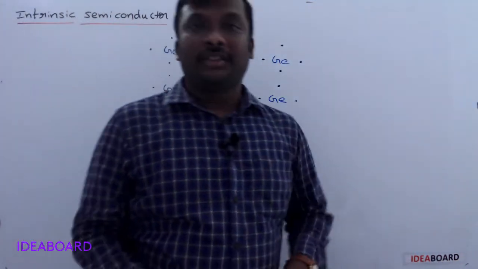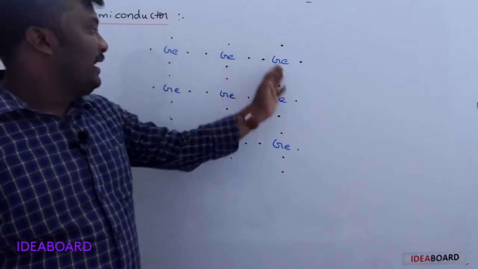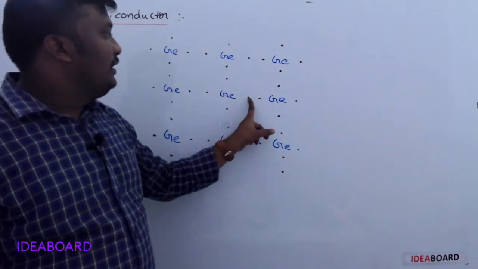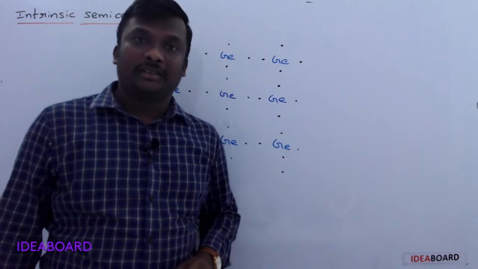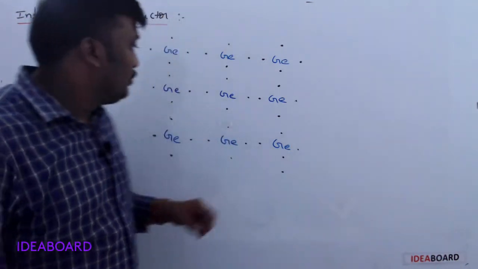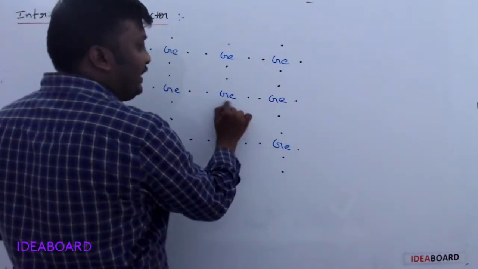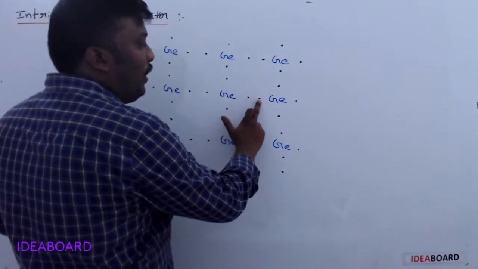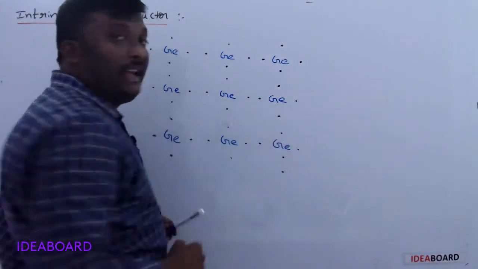So in the germanium crystal, germanium atoms are like this, and these dots indicate the valence electrons. Each atom shares one electron with the neighboring atom.